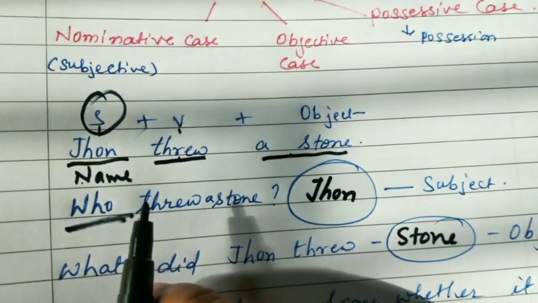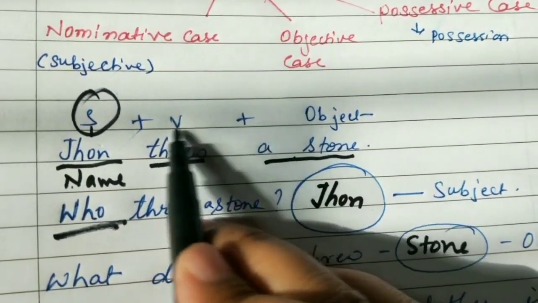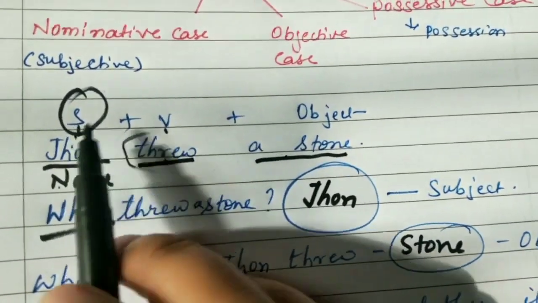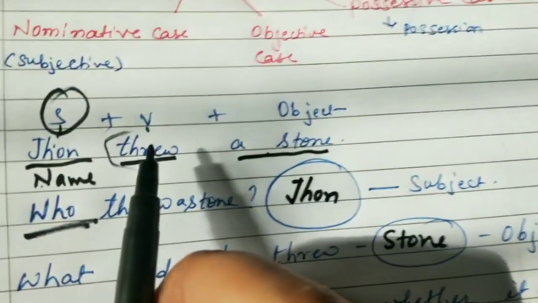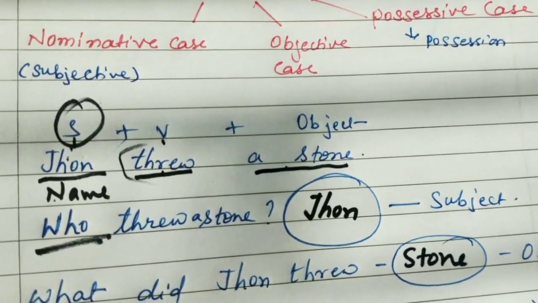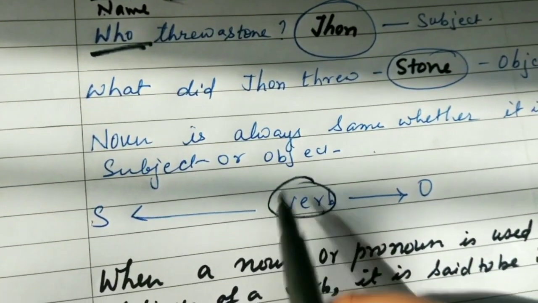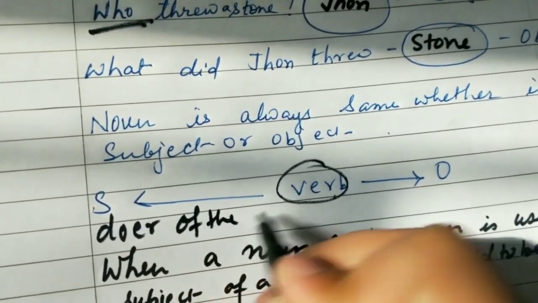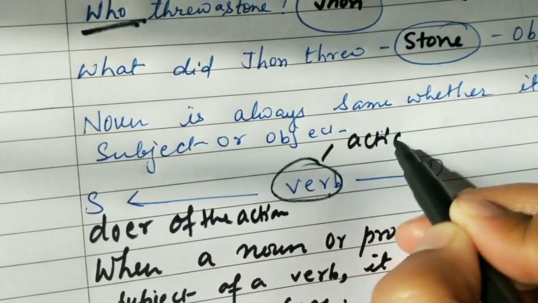So when the noun stands as the subject of a verb, threw, then this noun is said to be in the naming relation, or the nominative case. Always, without a verb we cannot make a sentence. So what is the subject? The subject is the doer of the action, and the verb is the action.